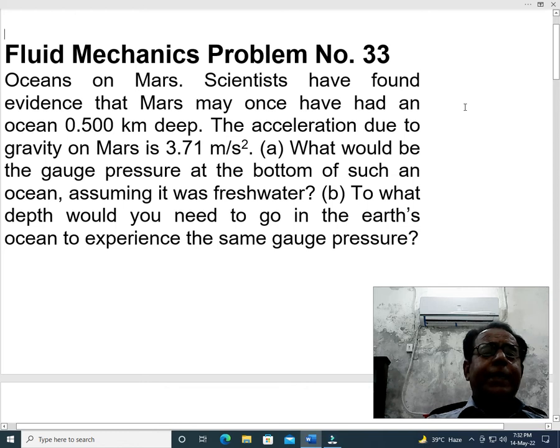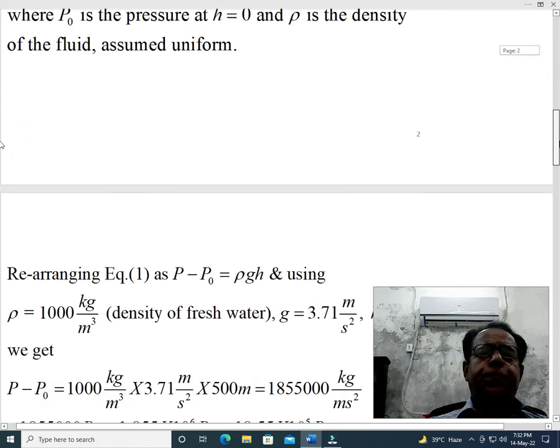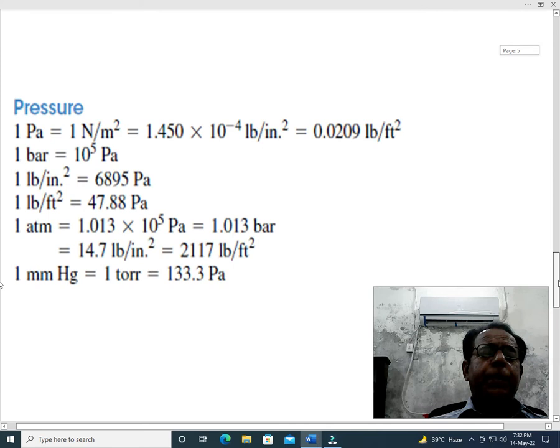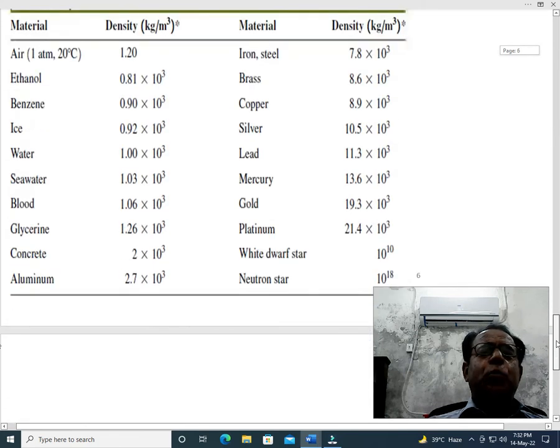So, dear students, as I have said, first we move to the table of densities, from where we see which two densities we will adopt in this problem. This is the table. Left column 1, 2, 3, 4, 5 and 6. Row number 5 and row number 6 of the left column deal with density of water and density of seawater.